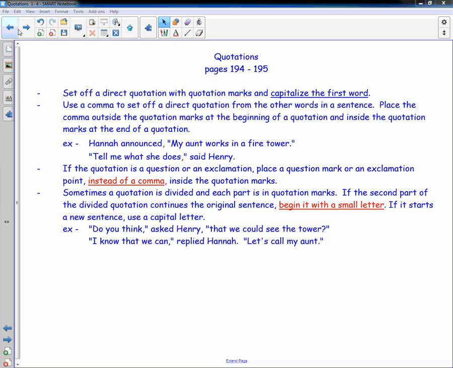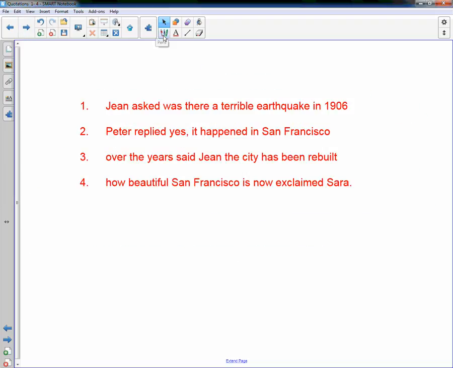So let's try some examples. To me, the easiest way to do this is to find the sentence that the person is saying. So, Jean asked, was there a terrible earthquake in 1906? What is she actually saying? She is saying, "Was there a terrible earthquake in 1906?" Now, that's a sentence, so we capitalize, and it's a question, so we end it in a question mark. I have to set off the quote from the other words by putting a comma, and then I just put quotations around it.